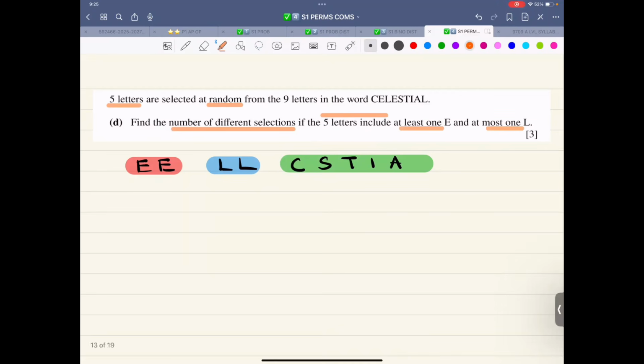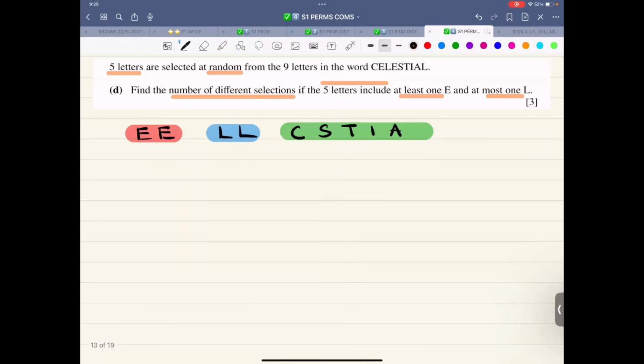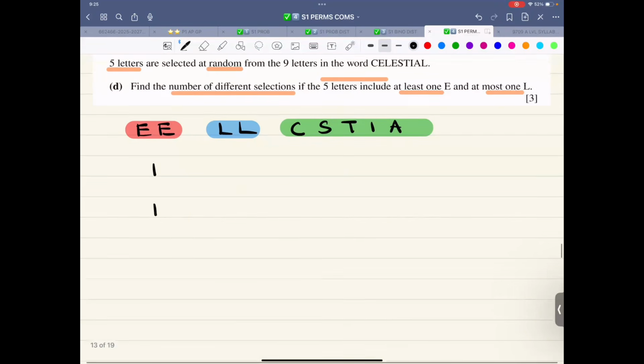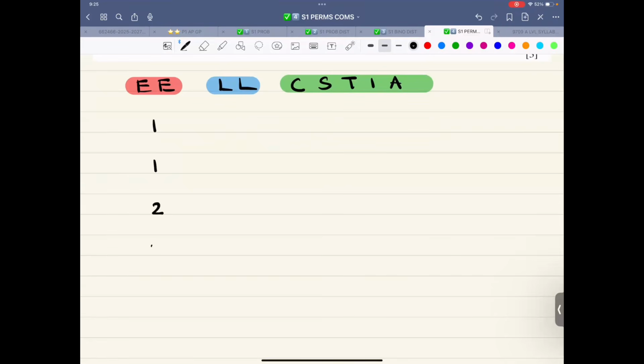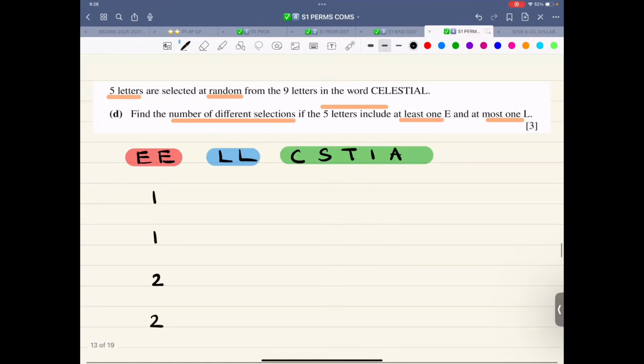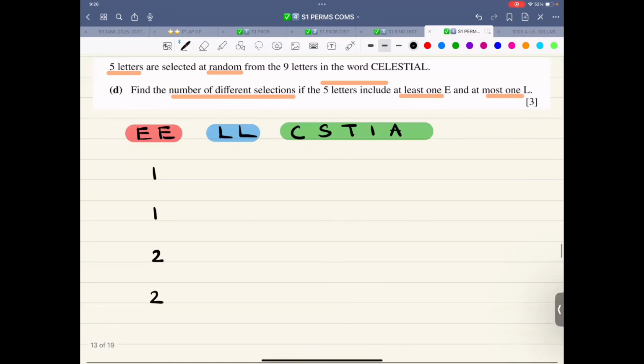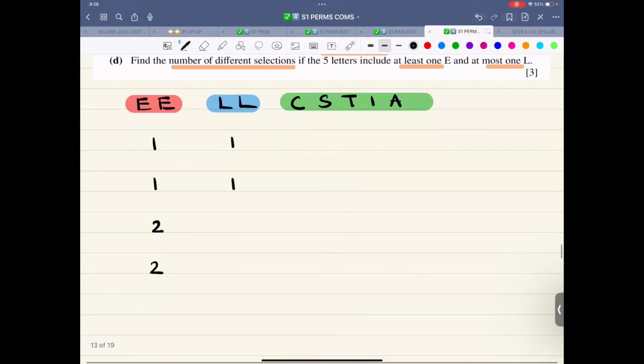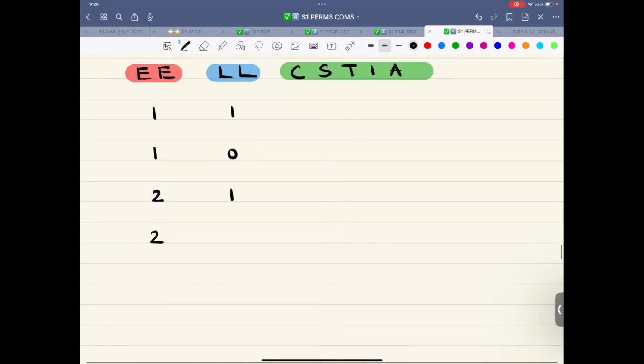So now write out all the options. At least one E. There are 2 E's. So it could be 1 E, and it could be 1 E. It could be 2 E, it could be 2 E. When we are talking about at most one L, it could be 1 L, it could be 1 L, and it could be 0. So this is 1, this is 0. It could be 1, it could be 0.